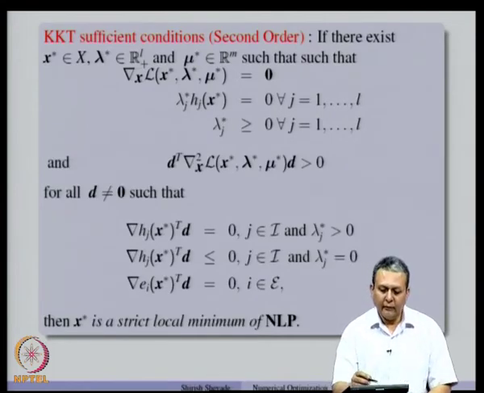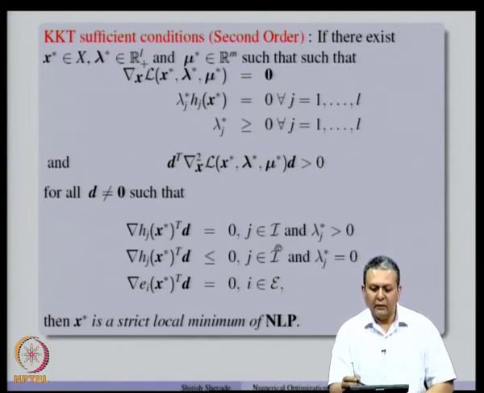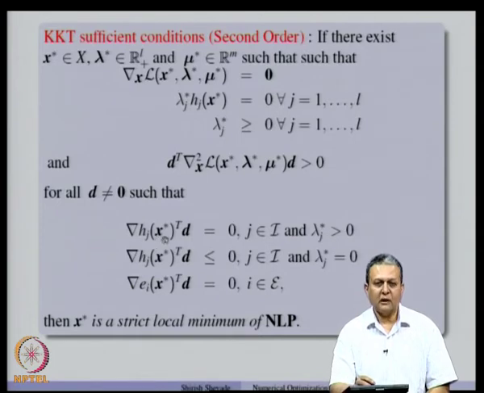if we consider all non-zero D's such that, for the active inequality constraints which have positive Lagrange multiplier, gradient Hj x star transpose D is 0; for the active inequality constraints for which lambda j star is 0, gradient Hj x star transpose D is less than or equal to 0; and for all the equality constraints, gradient Ei x star transpose D is equal to 0.